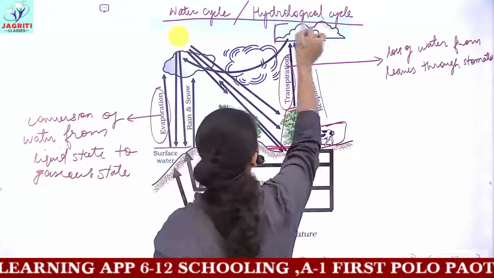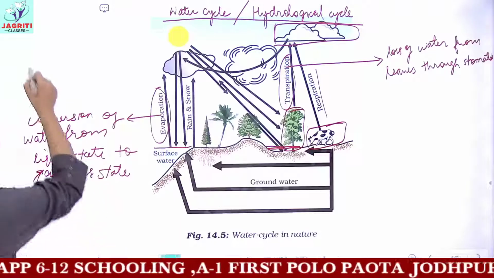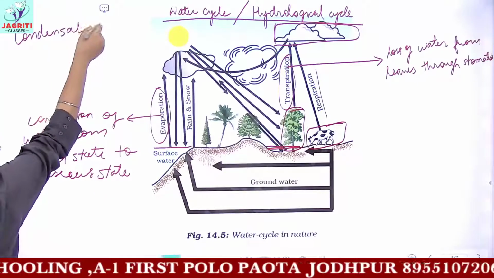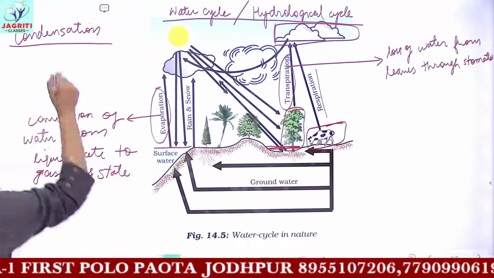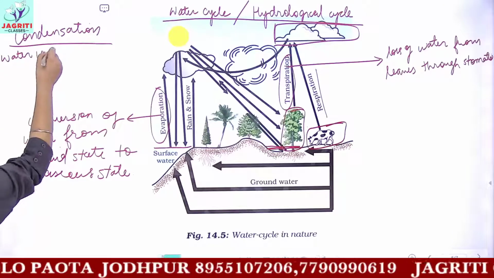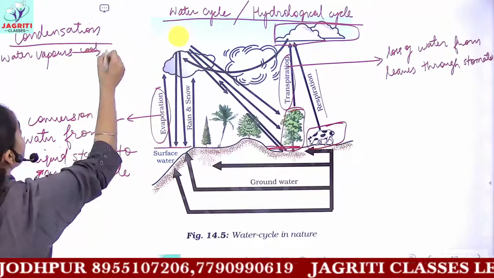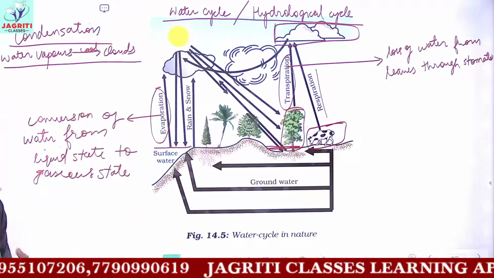So after evaporation, you should remember the next, which is known as the process of condensation. What happens in the process of condensation? The water vapors, that is the water in gaseous state, cool down and form clouds. So clouds are formed as a result of condensation.